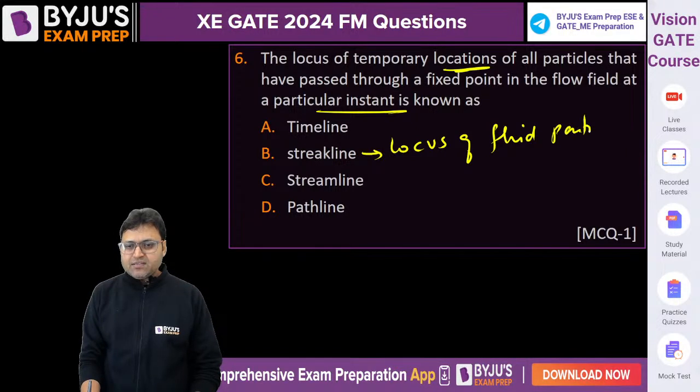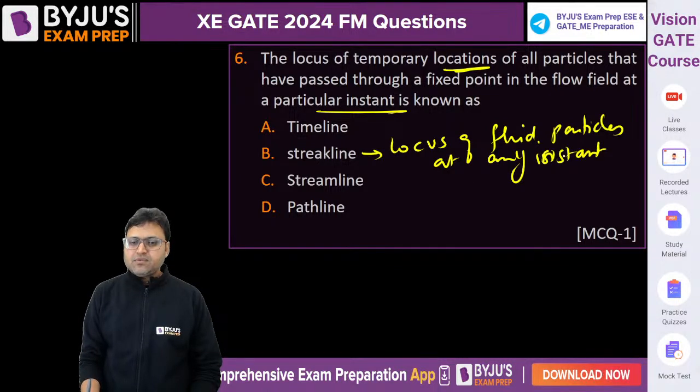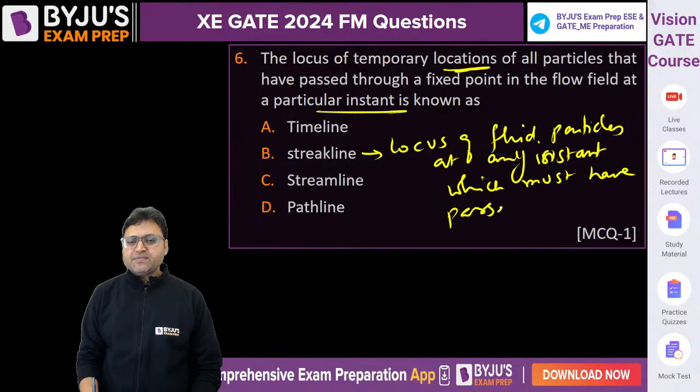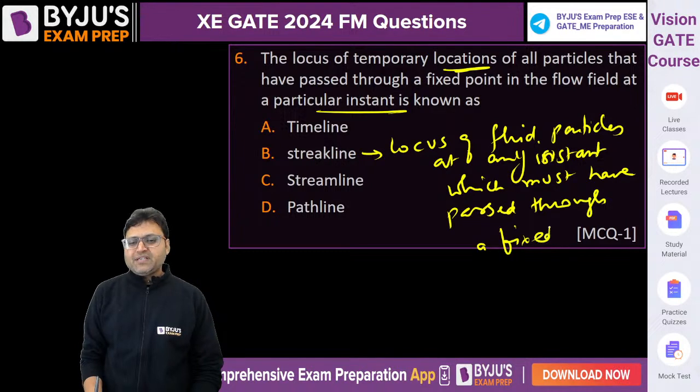Streak line is the locus of fluid particles at any instant, which must have passed through a fixed point. I must have given you an example.